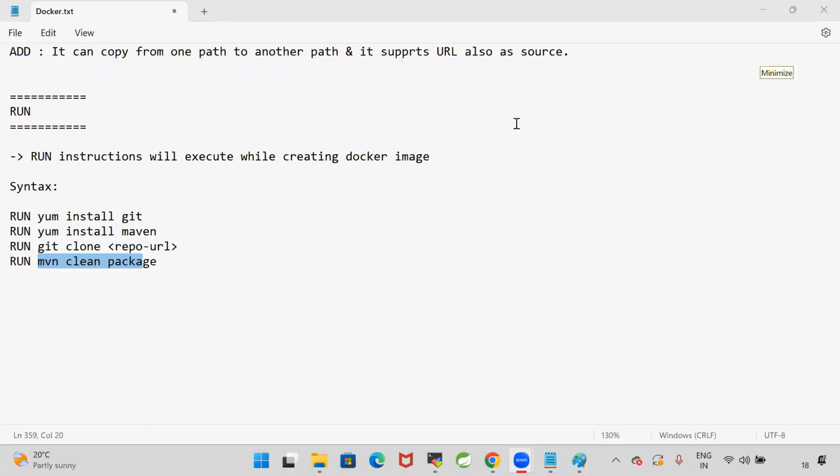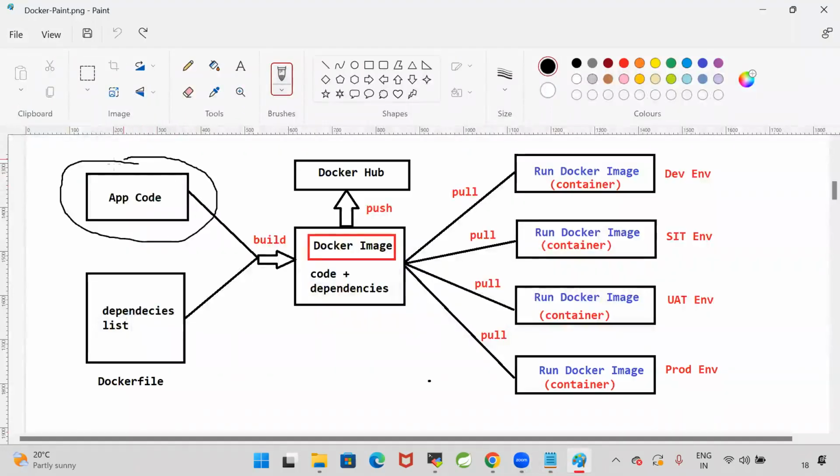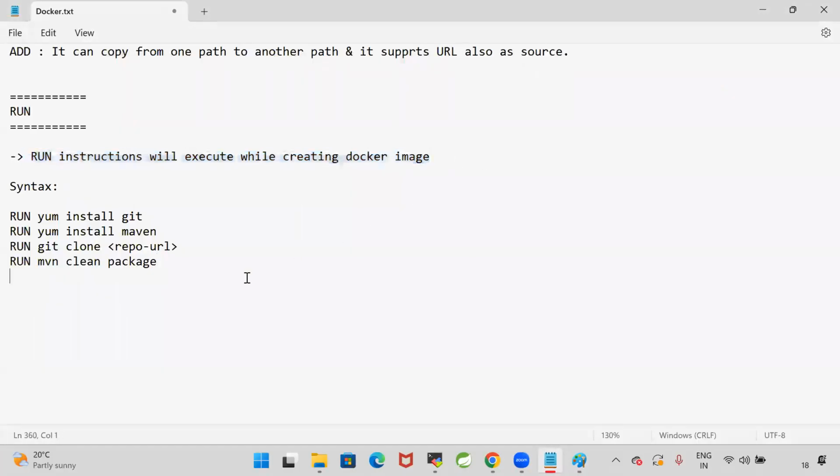Are you guys clear with my point? Right. So run instructions will execute while creating the Docker image. Now here, my code is available in the GitHub. In the Docker file, I'm specifying that install the Git and clone the Git repository, install the Maven and package the project using Maven, then copy that WAR file to the Tomcat. Like this, we can use run instructions while executing Docker image creation.